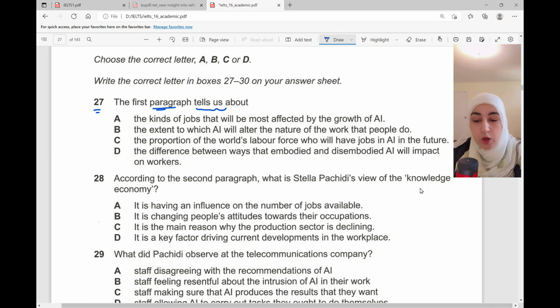So I go through these options here: the kinds of jobs that will be most affected by the growth of AI. AI is the name of something. I don't need to worry. I'm going to probably find an explanation in the passage, but it is artificial intelligence. You know, when you talk about robots and so on, this is similar to that. Next: the extent to which AI will change the nature of the work that people do, the proportion of the world's labor force who will have jobs in AI in the future, and the difference between ways that embodied and disembodied AI will impact on workers.